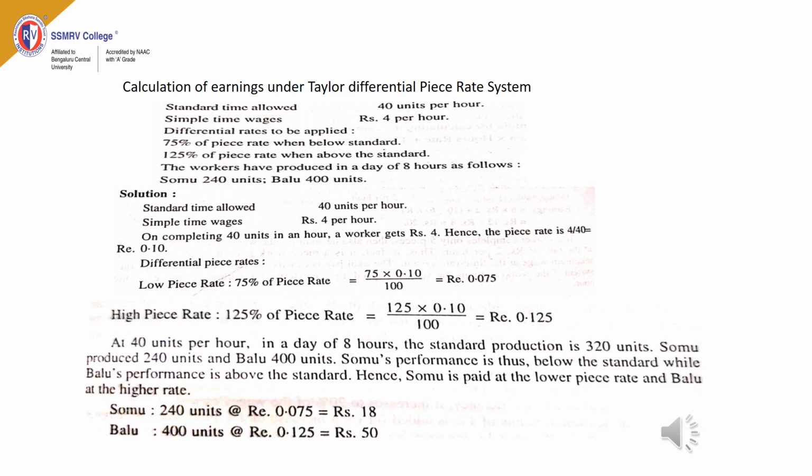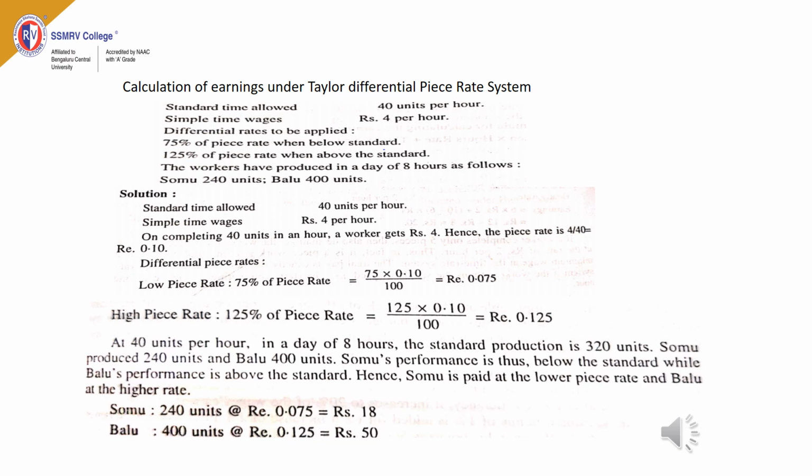Now with the help of standard time allowed and simple time wages, we can determine piece rate. Hence the piece rate is equal to simple time wages divided by standard time allowed. 4 by 40 is 10 paise. So piece rate, that is rate per unit, is 10 paise.